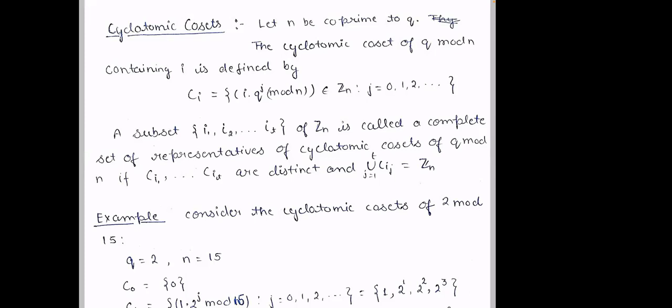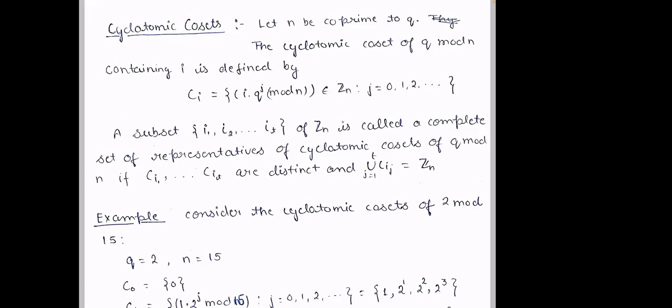She gave an example, but do not look into the example. You yourself take some small prime q. Q can be prime, or q can be some other prime power also. Can somebody say some q? Let us take q equal to 3. Can somebody take an n value which is relatively prime to q? One and two. 5. So n equal to 5, good. So 5 comma 3 GCD is 1.